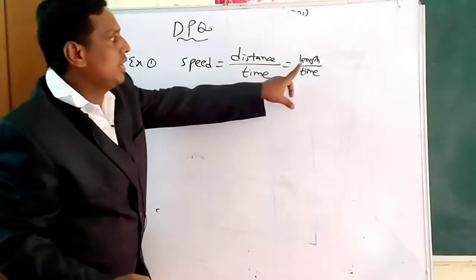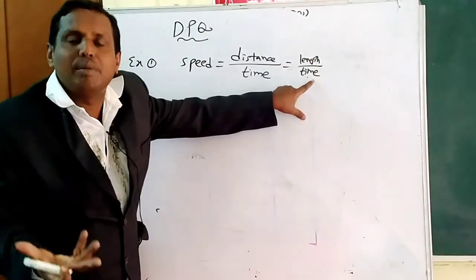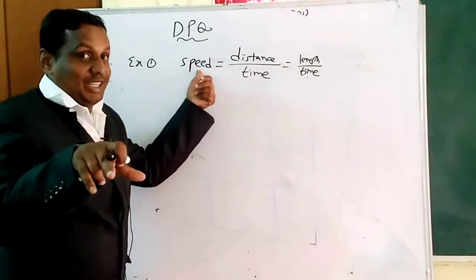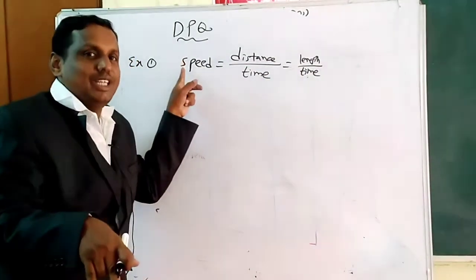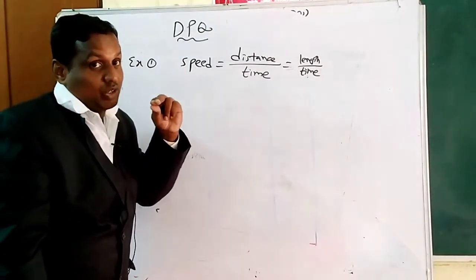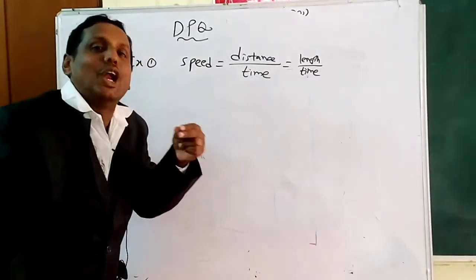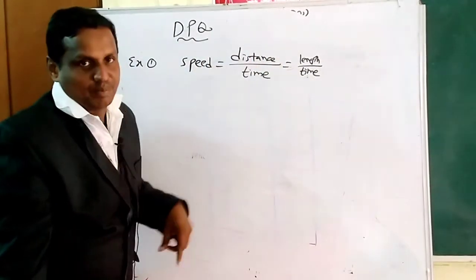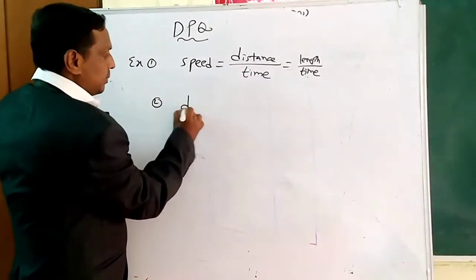See here, speed. Here we got length. Length is a fundamental physical quantity. Time is also a fundamental physical quantity. But speed is a derived physical quantity. So that's why speed depends upon length and time. So that's why speed is called a derived physical quantity. As I told you in the definition, the physical quantity which depends on fundamental physical quantities is called a derived physical quantity. So here speed is a derived physical quantity. Speed equals length by time. Okay, one more example. Example 2, we take density.